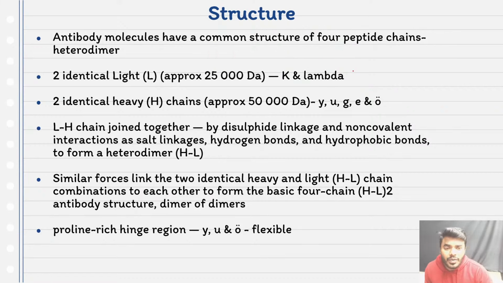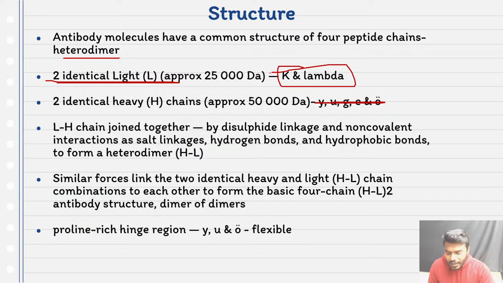Now everyone listen to my statements very carefully. We discussed that it has four polypeptide chains. There is no doubt about it. Now listen to me. It consists of two identical light chains, which are kappa and lambda. What I mean to say is that the five antibodies consist of the same kind of light chain.